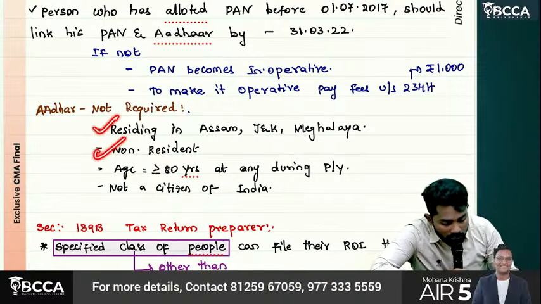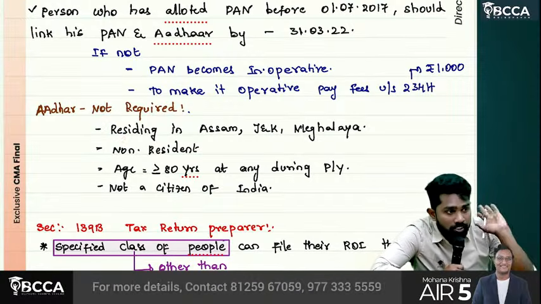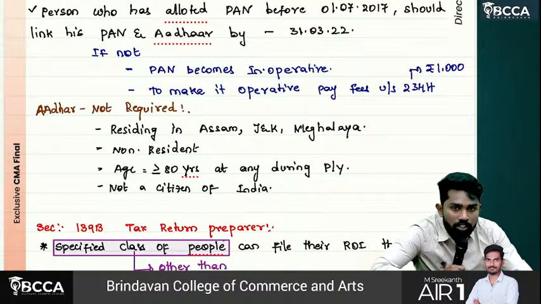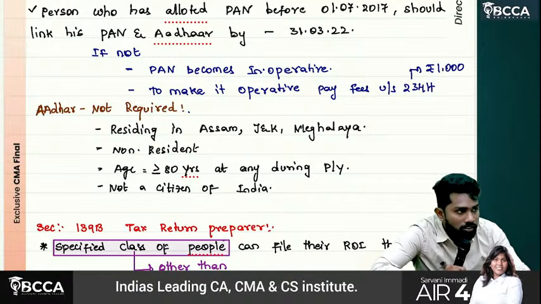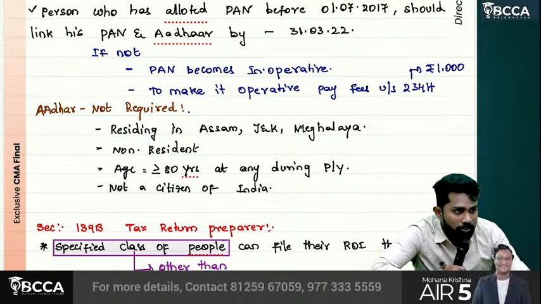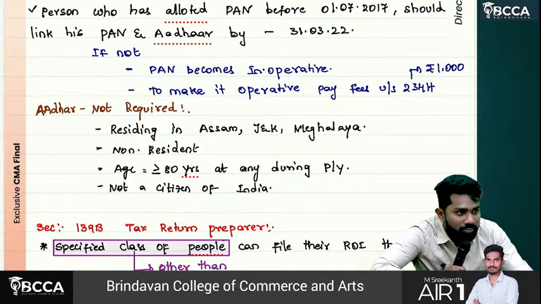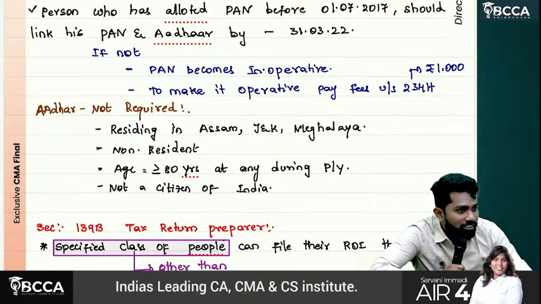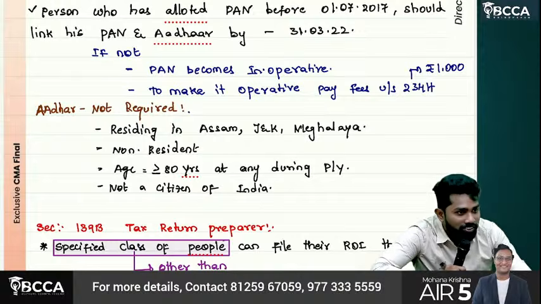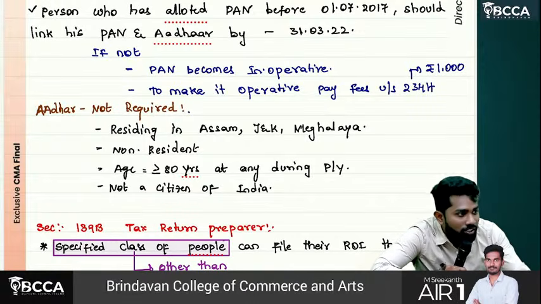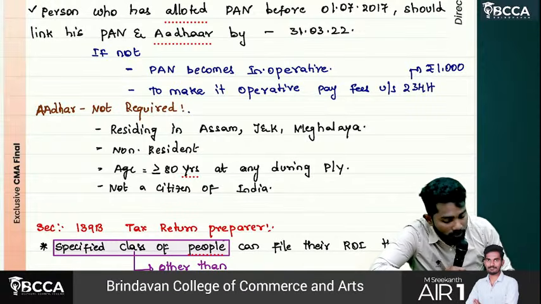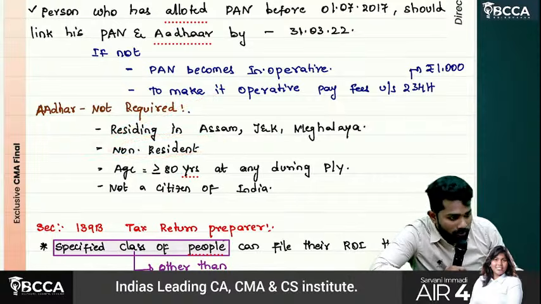And if he is a non-resident, staying outside India. How can we expect David Warner or a foreign cricketer, just because he is earning in India, to have an Aadhaar card in India? They will not have it. Just because it was circulated on Instagram reels and all, saying apply for an Aadhaar card, still they don't have an Aadhaar card. How can they do it? That's why non-residents cannot do Aadhaar updations.